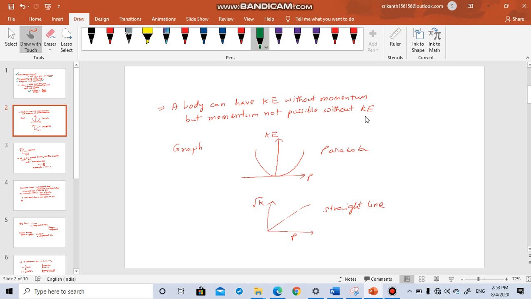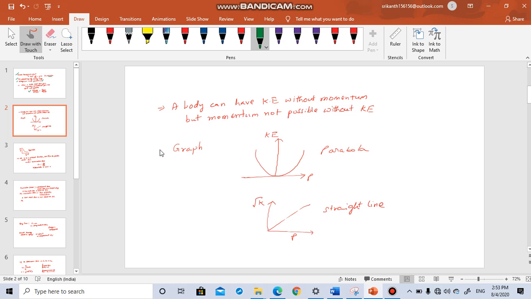Momentum means mass multiplied by velocity. Okay, but the reverse is not true. No body can have momentum without having kinetic energy. Okay, so kinetic energy is a must for momentum.